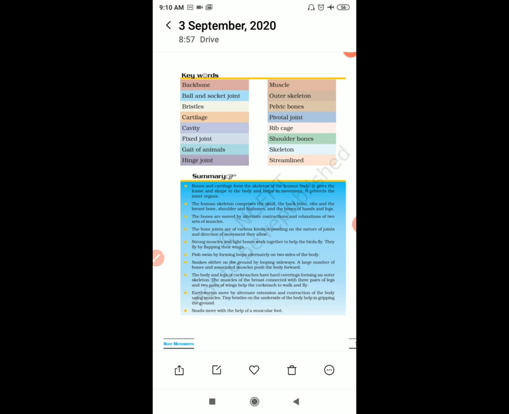So this was all about chapter 8 which we studied. Now you can easily complete the exercise in your workbook of chapter number 8.